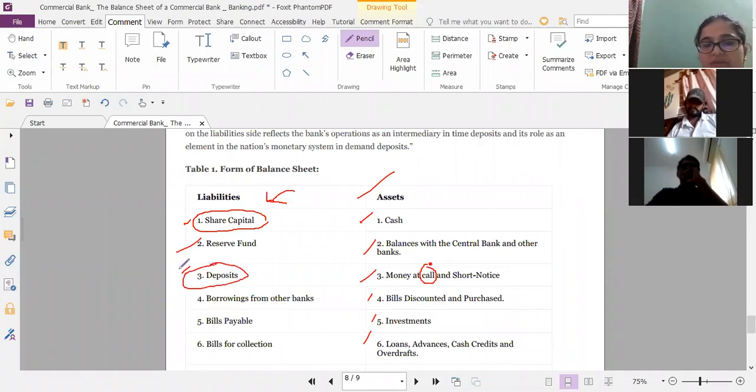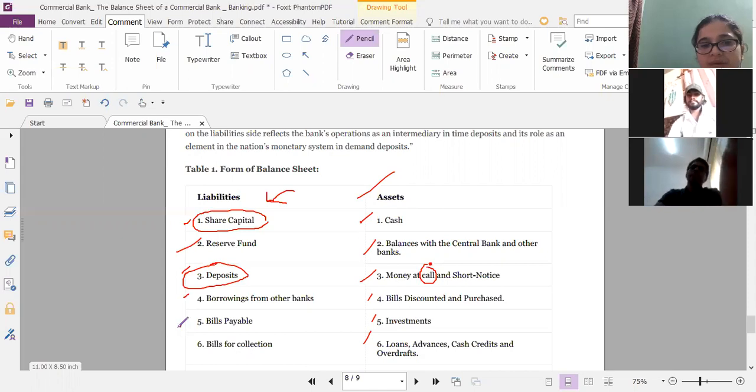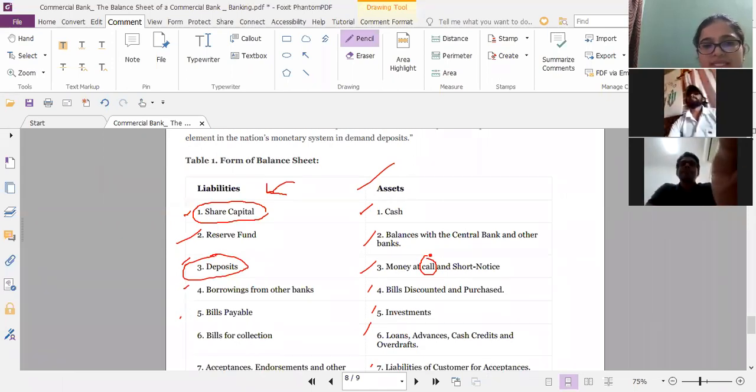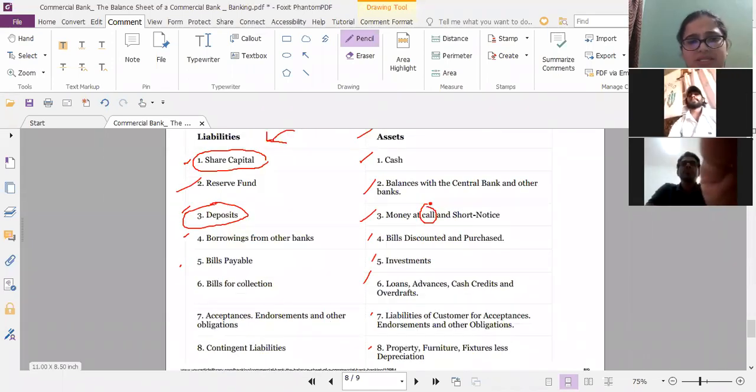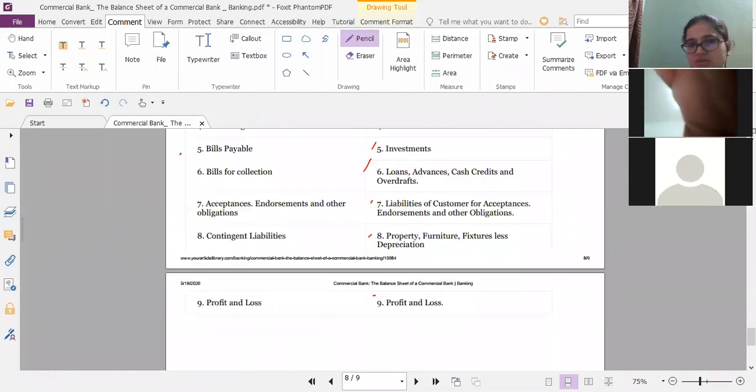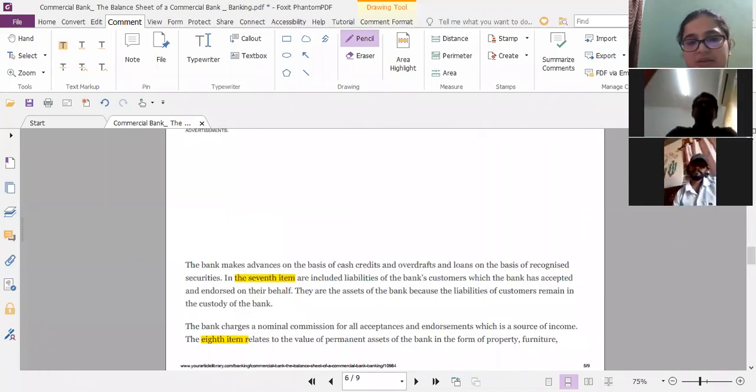General public, whatever they're keeping it, right? Borrowings from other banks. Banks must have borrowed from other banks. That also the bank is supposed to give it back. Bills payable, bills for collections, acceptance, endorsement, and other obligations, contingent liabilities, and profit and loss. So we'll look at each one of them right now.